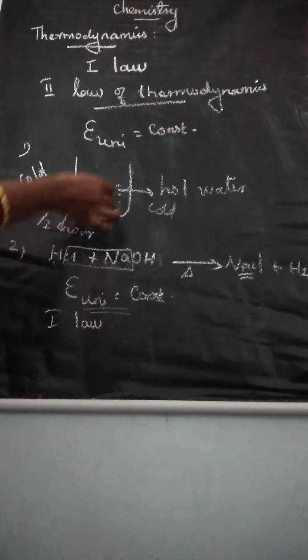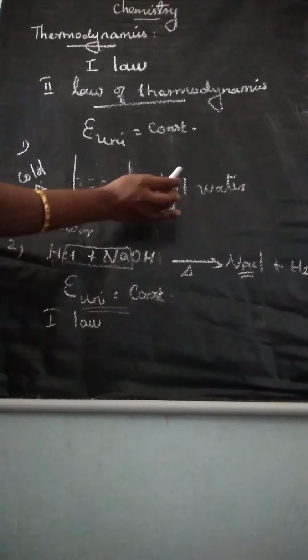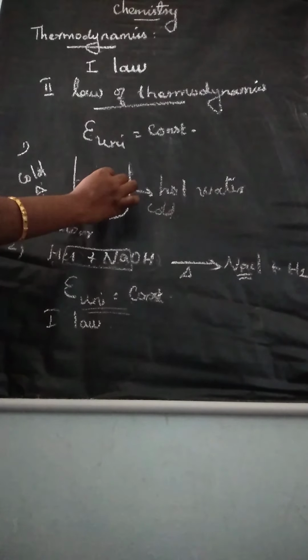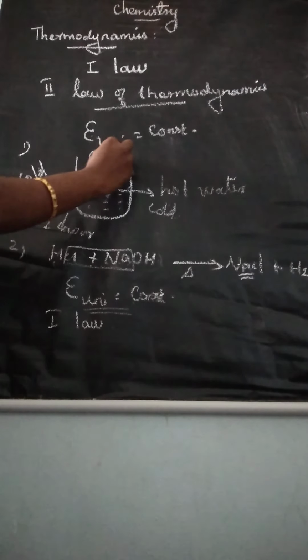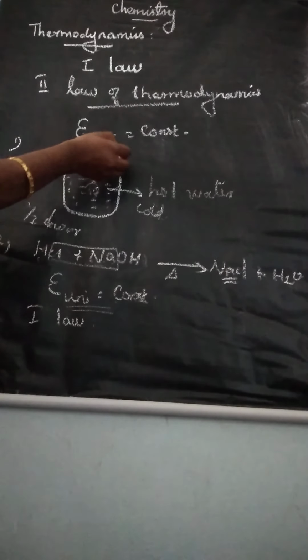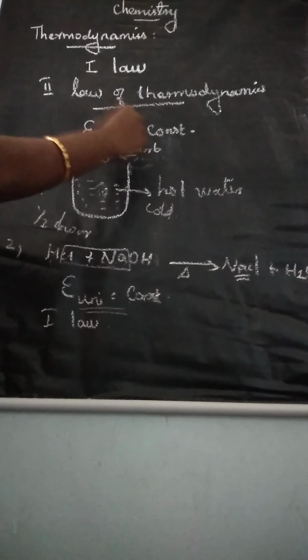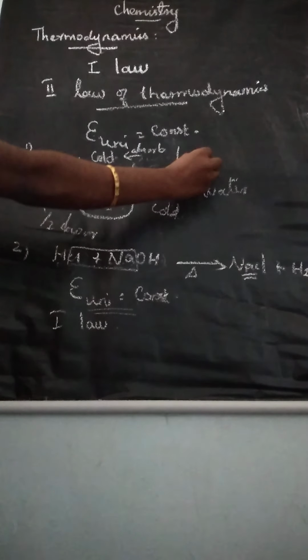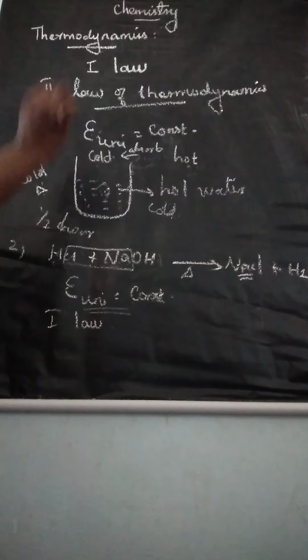First we took hot water, isn't it? How did we get this hot water? From cold water. This cold water absorbs heat energy to form hot water. So here we are telling energy of the universe is constant.